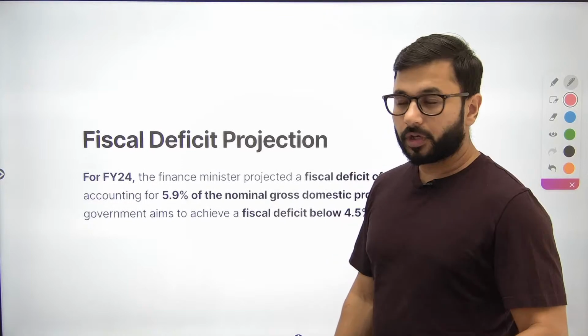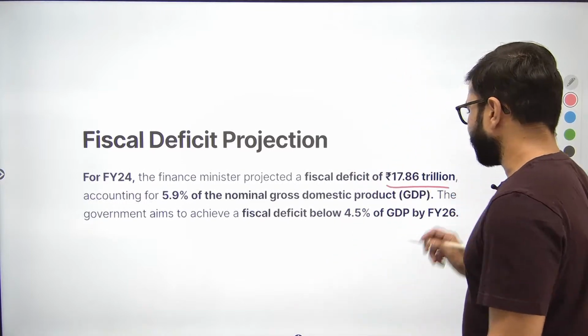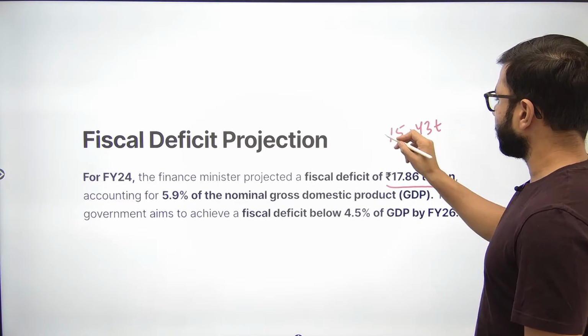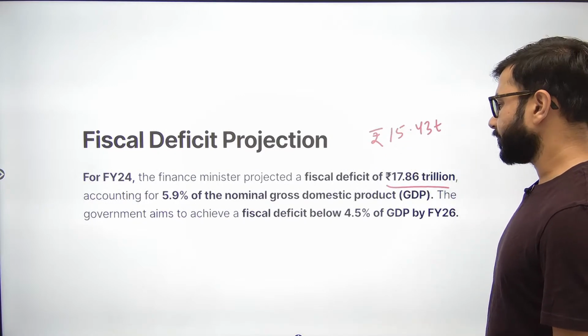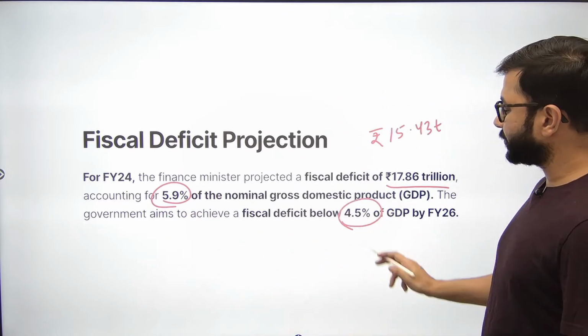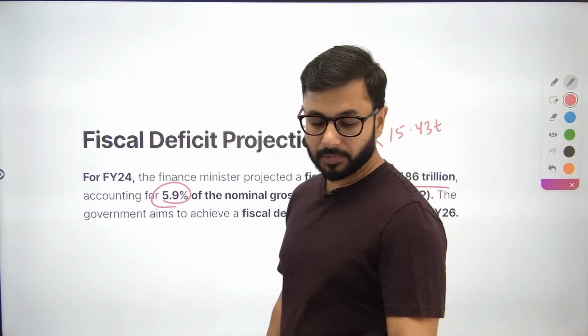Financial year 24 ka target maine aapko bataya tha 17.86 trillion. For 23 it is 15.43 trillion. Now these are numbers, but they can be asked in the examination, so you should try and remember that. They also keep changing, so keep a tab on these numbers regularly.